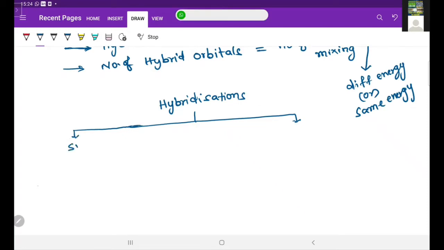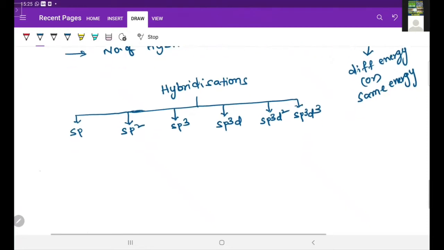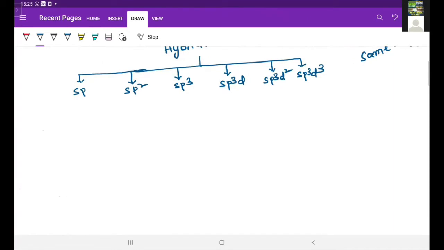First one is sp hybridization, second one is sp2 hybridization, next one is sp3 hybridization, sp3d hybridization, sp3d2 hybridization, sp3d3 hybridization. Like that, hybridization is divided into different types based on the number of atomic orbitals intermixing. So now one by one we are going to discuss.